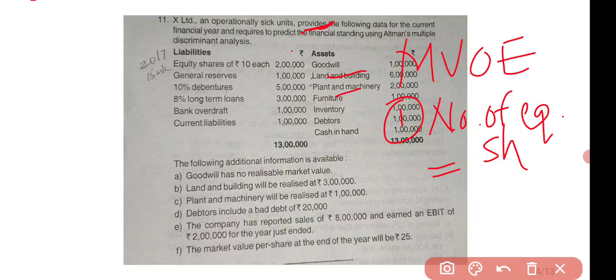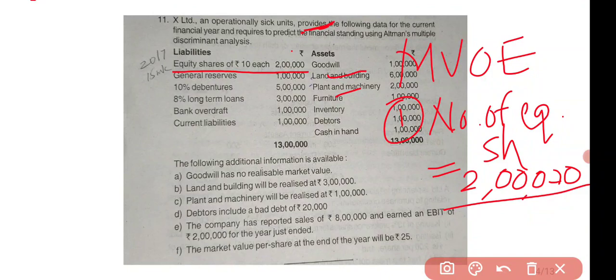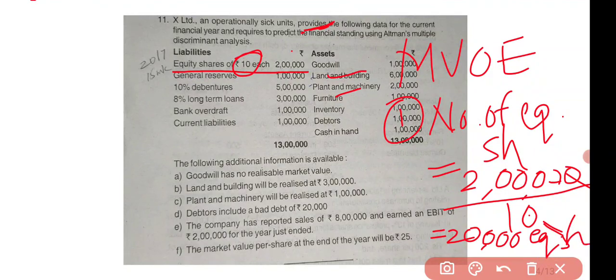So what is the equity share capital? See here in the question they have given us equity share capital, that is 2 lakh, and the face value of the share is 10. So how many shares will you get? 20,000, right? So the answer is 20,000 equity shares. We have now calculated the number of equity shares.